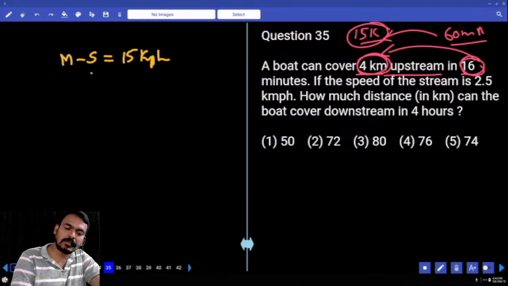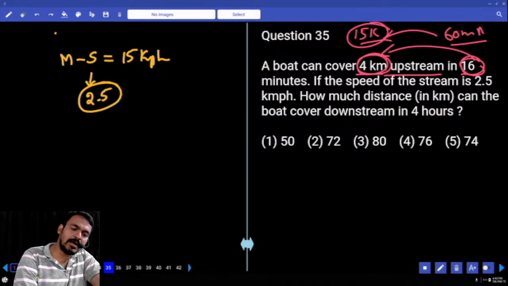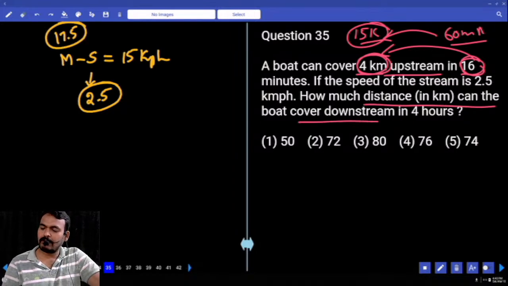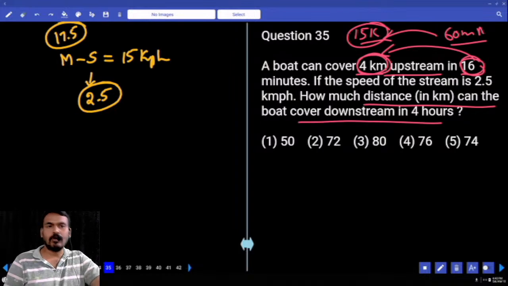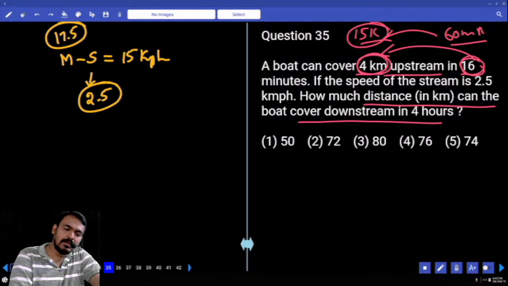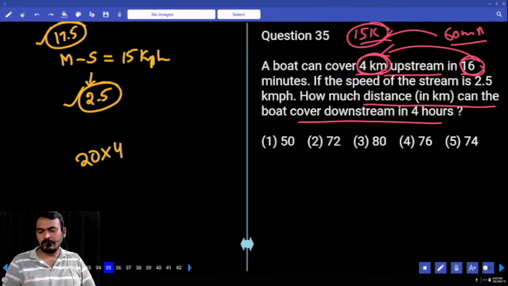What is the speed of the stream given? 2.5 kilometer per hour. Speed of the stream is 2.5. Then the speed of the boat is 17.5. What is the question here? How much distance can the boat cover downstream in how many hours? 4 hours. Downstream distance means downstream speed into time. 17.5 plus 2.5, 20, into how many times? 4 times. 20 into 4 is 80.